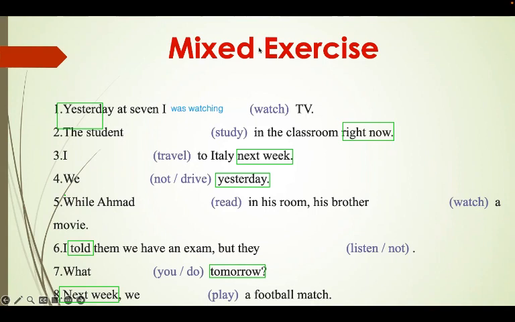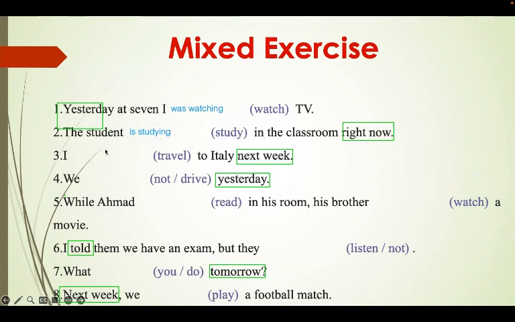Number 2, the student, and first, let's indicate the tense. Right now, so it's the present. The rule of the present, we put the subject plus verb to be in the present, which is I am, you are, he is, it is, you are, they are. So the student is. And then we put the verb study and then ing, studying in the classroom right now.